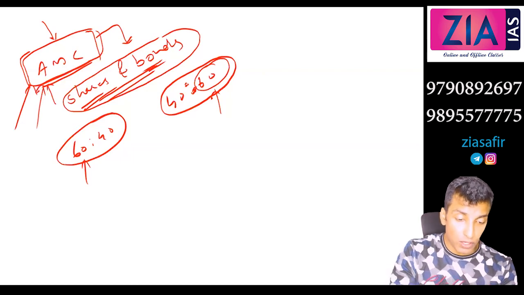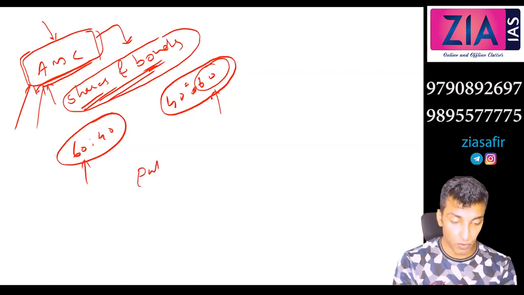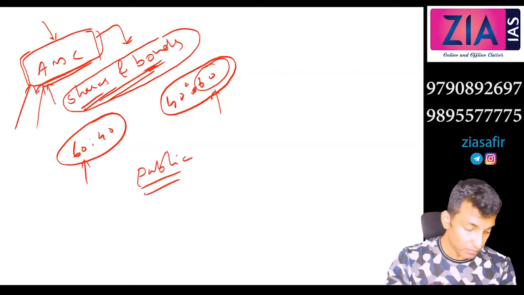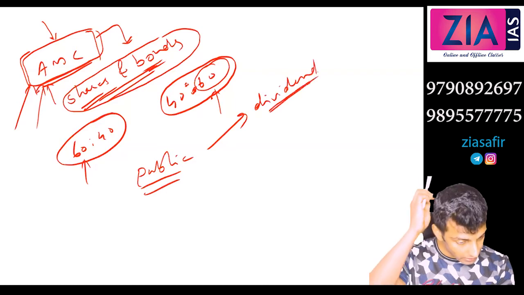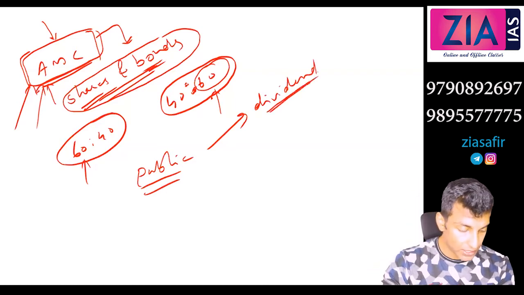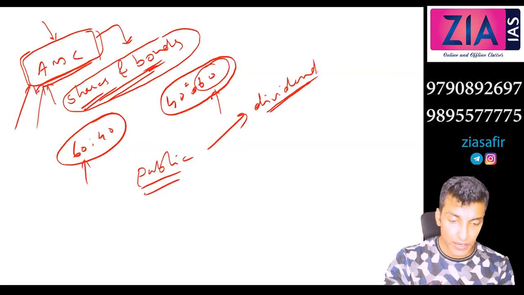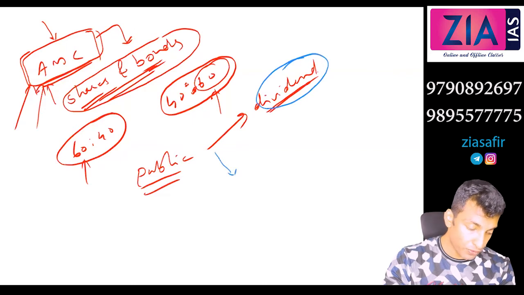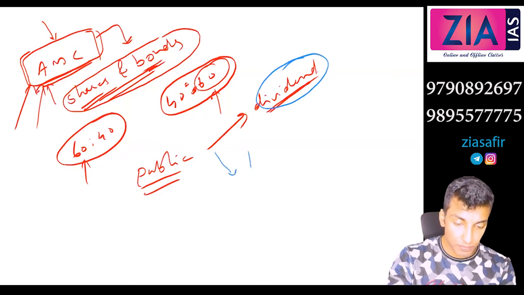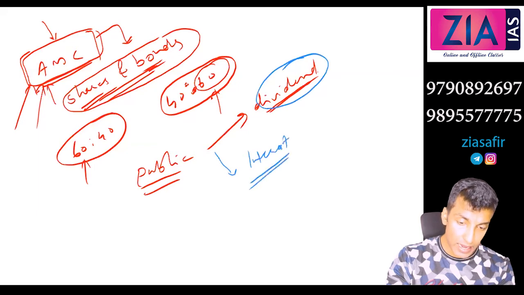Now, what will the public get? The public will get returns in two forms. Firstly, dividend. Because ultimately what you are doing is purchasing shares, so from shares you will get dividend, right? So one return is actually dividend. And in the case of bonds, they will get interest, right? So interest on bonds and dividend from shares.